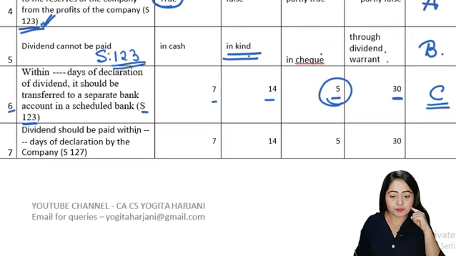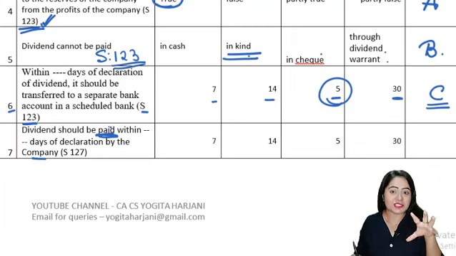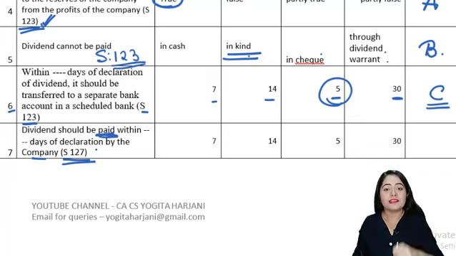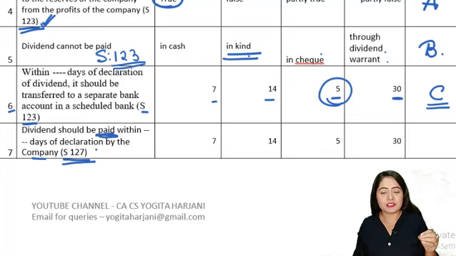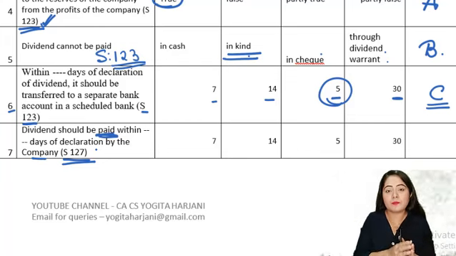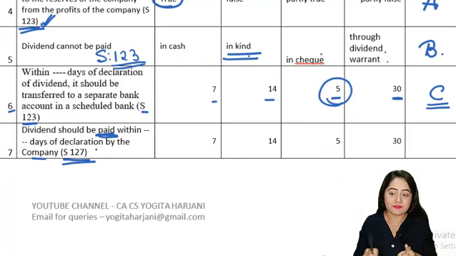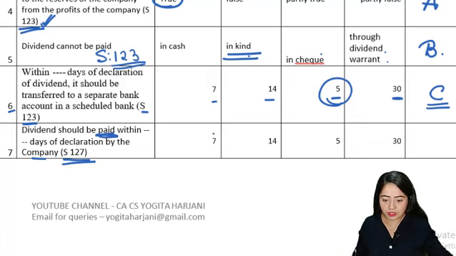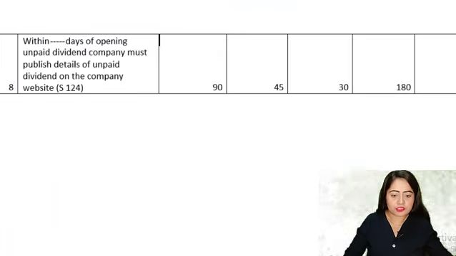Question 7. Dividend should be paid within dash days from the declaration by the company. It has to be paid within dash days. We just discussed it. Here we are talking about section number 127. Section 127 very clearly states that the moment the company declares a dividend, whether it is final dividend or interim dividend, the company will have to make the payment anyhow in the first 30 days after declaration. Okay, so here our correct answer is going to be D, which is 30 days. Let's see the next question now.